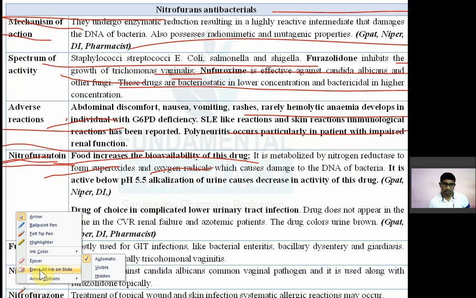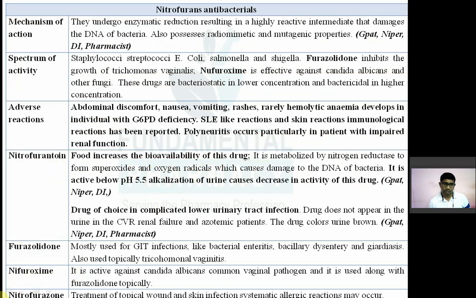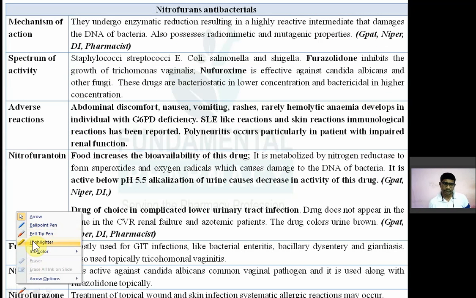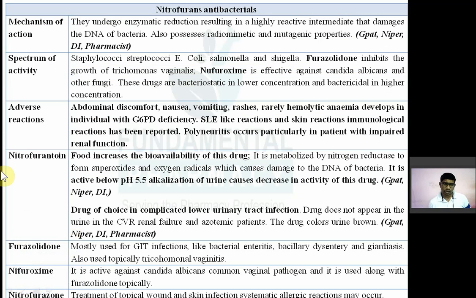So what kind of reactive metabolites? Superoxides and oxygen radicals. So nitrofurantoin is reduced inside the body by the enzyme known as nitroreductase, and they will produce radicals like superoxide radicals and oxygen radicals, which damage the nucleic acid of bacteria. Okay, and it will kill the bacteria.